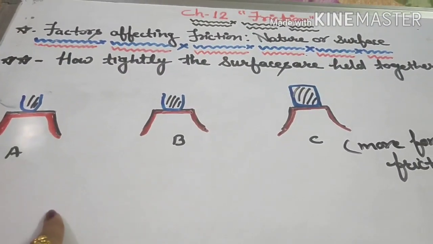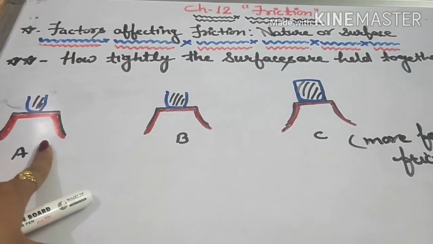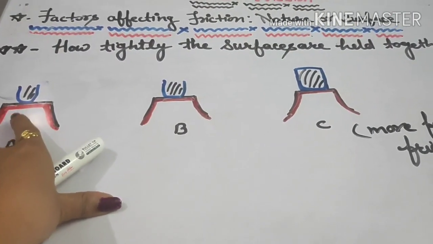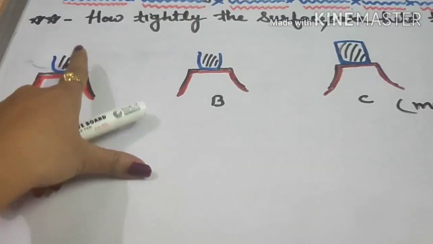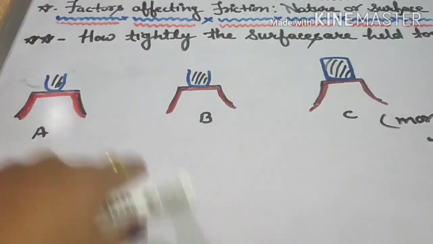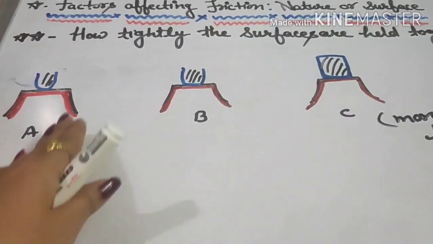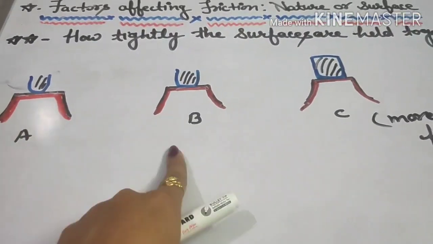Suppose this is one surface and this is another surface. Maybe this is a table, and this one is some object. Let's consider the same table with an object like this again.